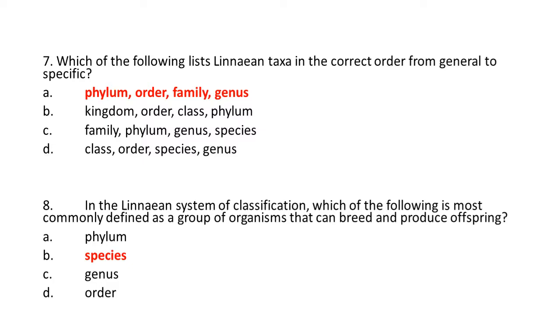Which here is a group of organisms that can breed and produce fertile offspring? Species. They are similar organisms and they can breed, they can mate, they can cross to get offspring, and their offspring are fertile. Fertile means they can reproduce as well.